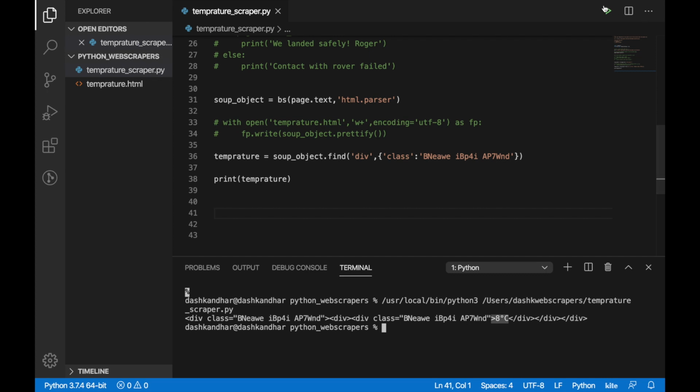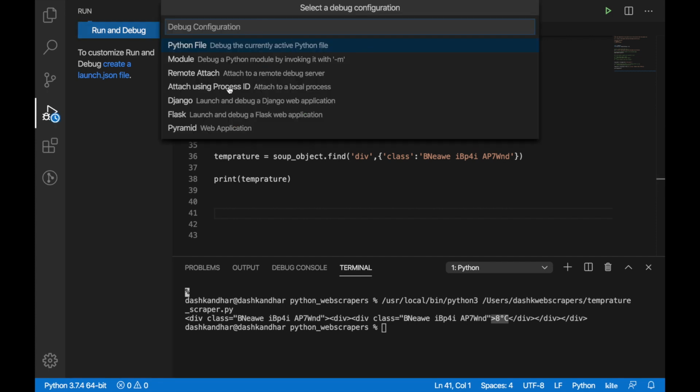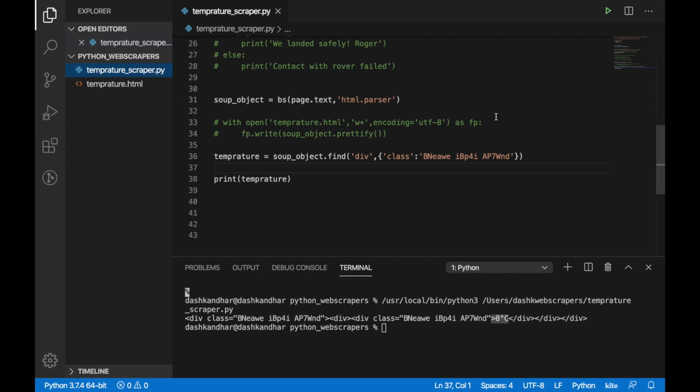Just about this, if you haven't got this button, you can use debug mode as well. When you run and debug, it will run the same file. It will ask you for the configuration, where you have to tell it to debug the currently active Python file. So you just tell it, and it will run it from there only. If you don't have this, I have this, I use it because sometimes I get problems. Now I'm comfortable with it, being lazy. So I've got the data, I'm quite good.